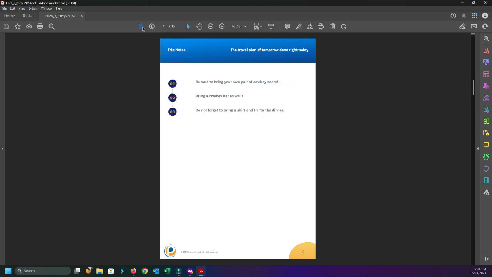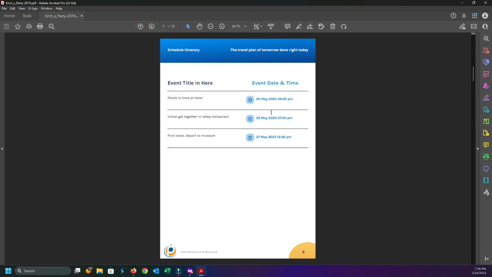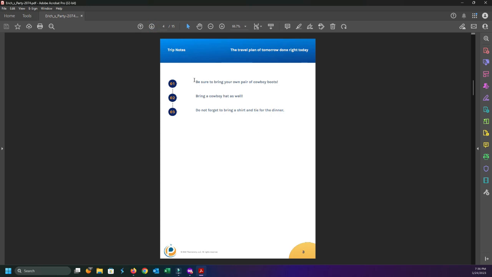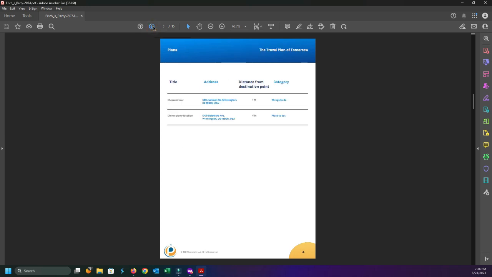Keep just scrolling through this information. So here's the scheduled information that I built. Again, if you put in a lot of information, it's all going to be there. If you want to put in as many notes as you want, it's all going to be there. Same thing, I put in some plans, right? It's all just organized information telling us how far away from our destination that place is, along with the address.